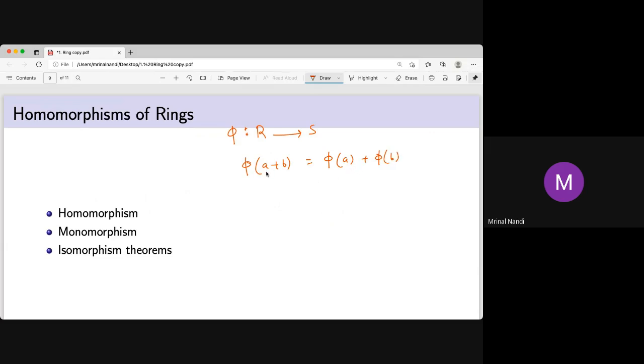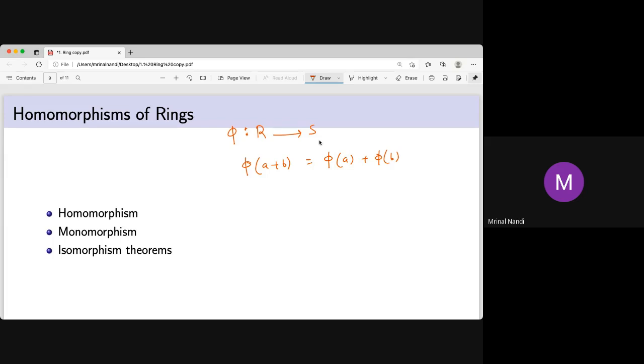Because in phi of a plus b, the plus is the addition operation in R. And in phi a plus phi b, phi a and phi b are both in S, so this addition is not in R, it is the addition in S. It may so happen that S is also R, so it's a map from R to R, but the ring structure is different. Same set, different ring.